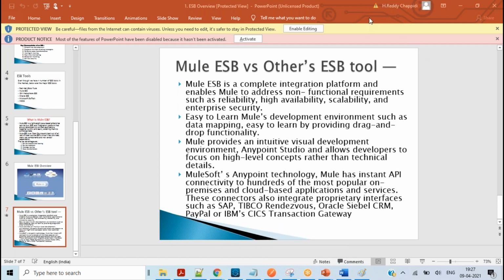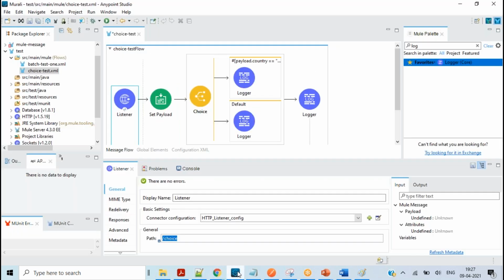Yeah, go ahead. So we are developing something in Java or PHP or some other language. By using MuleSoft, do we need that language support, or can we directly call it from HTML pages? I don't understand your question. Can you repeat it in a different way? So we are developing an application in Java, and the backend will be MySQL. So both will be there, even though we are using MuleSoft, right?